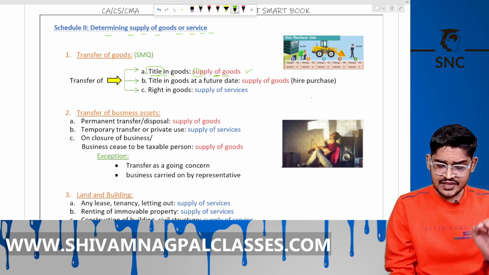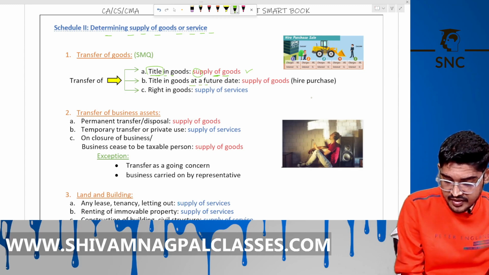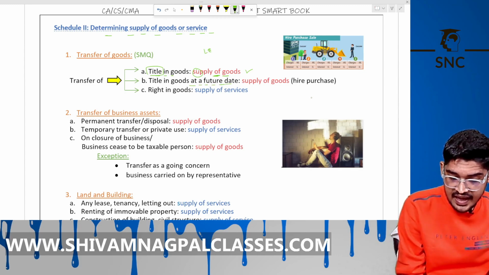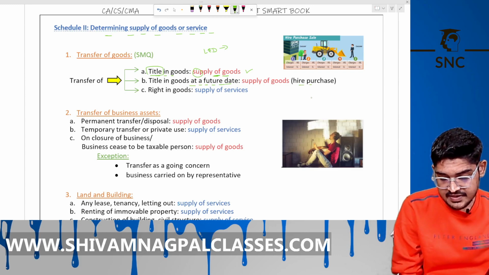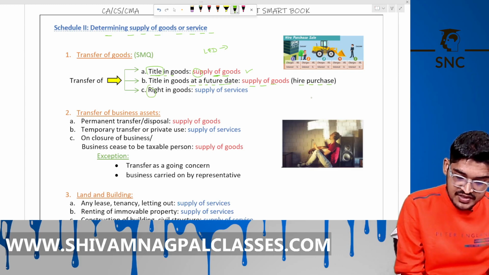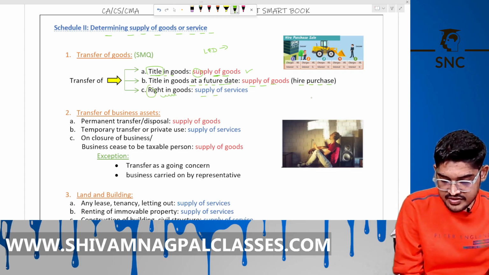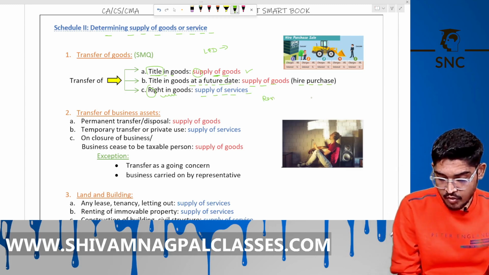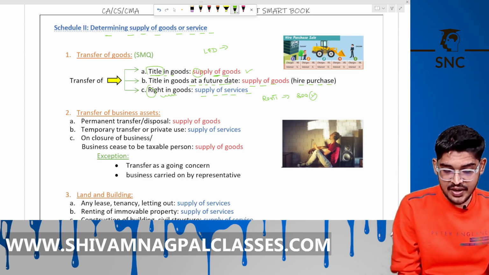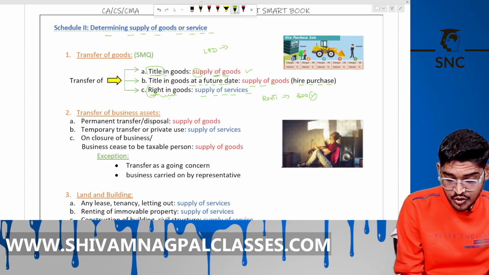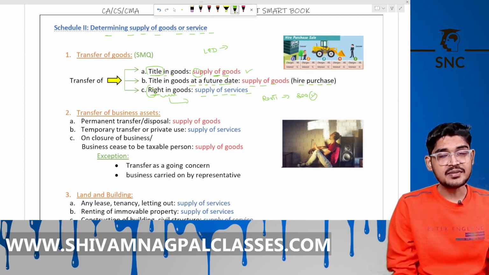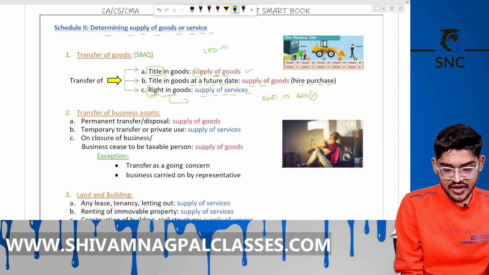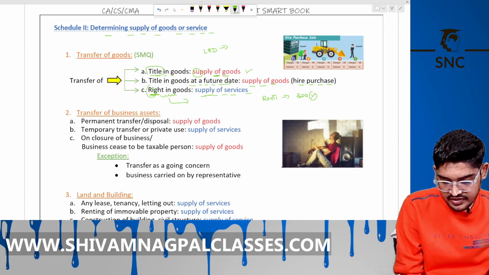Again, transfer of title in goods at a future date. You buy an LED TV in installments on a hire purchase basis. It is also a supply of goods, not services. Then transfer of right in goods is a supply of services. You go to a beach, Goa beach, and you take a motorbike on rent to ride on the beach. Then you get the right to use that bike. You don't become the owner of that bike. Okay, you get the right for some time. It's a supply of services.